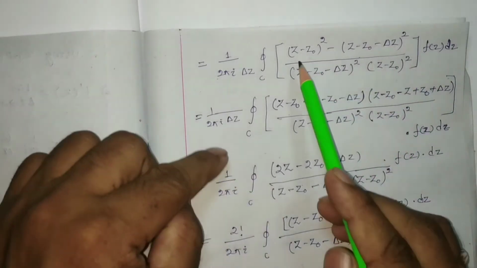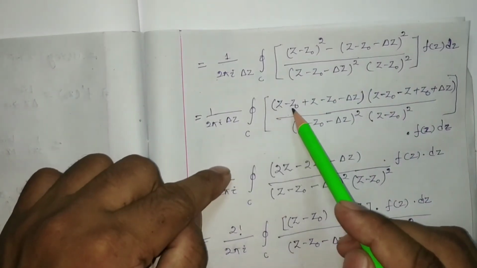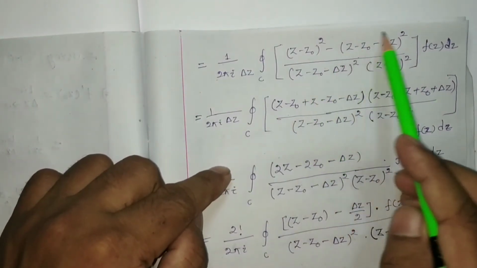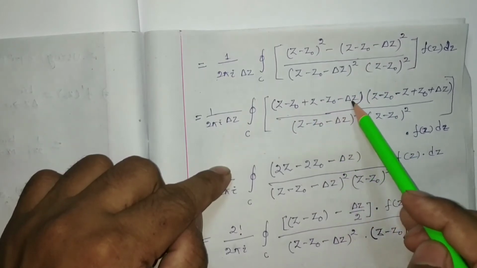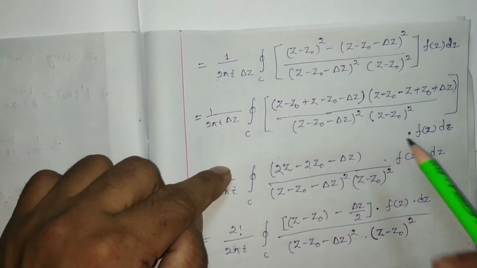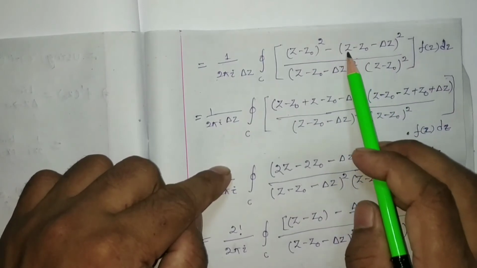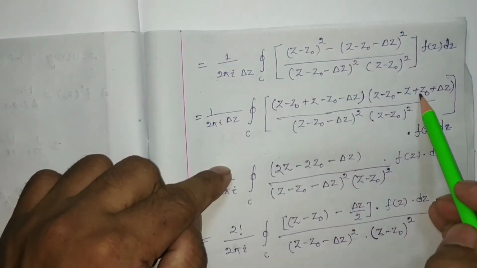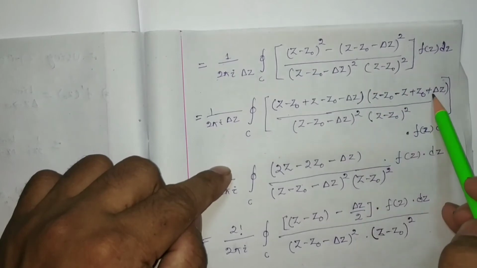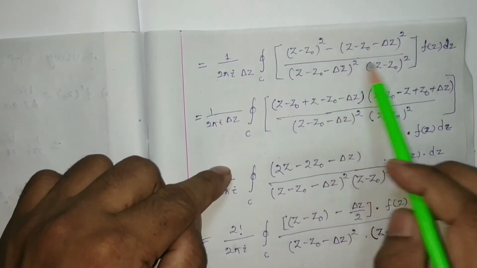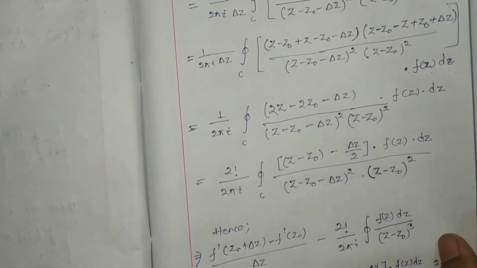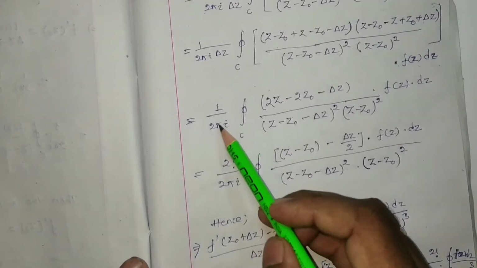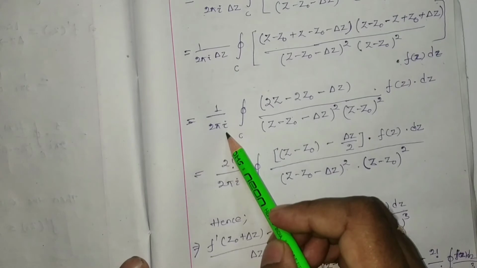So this is (z minus z0) plus this one, plus (z minus z0 minus del z), into (a minus b), that means (z minus z0) minus (z minus z0 minus del z), it will be plus del z, whole divided by this square into f(z) dz. Simple. Now here you can see that this will be 1 by 2 pi i.